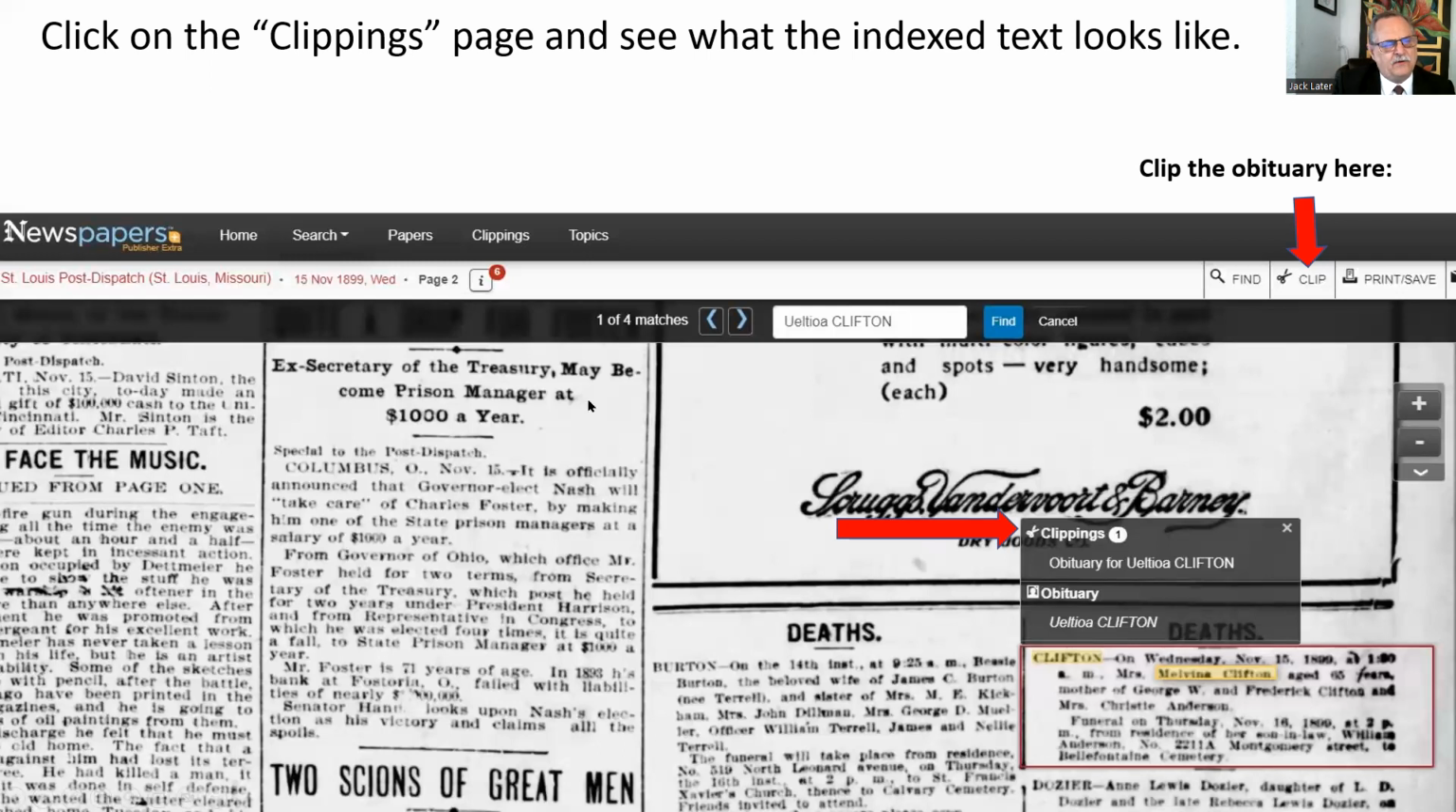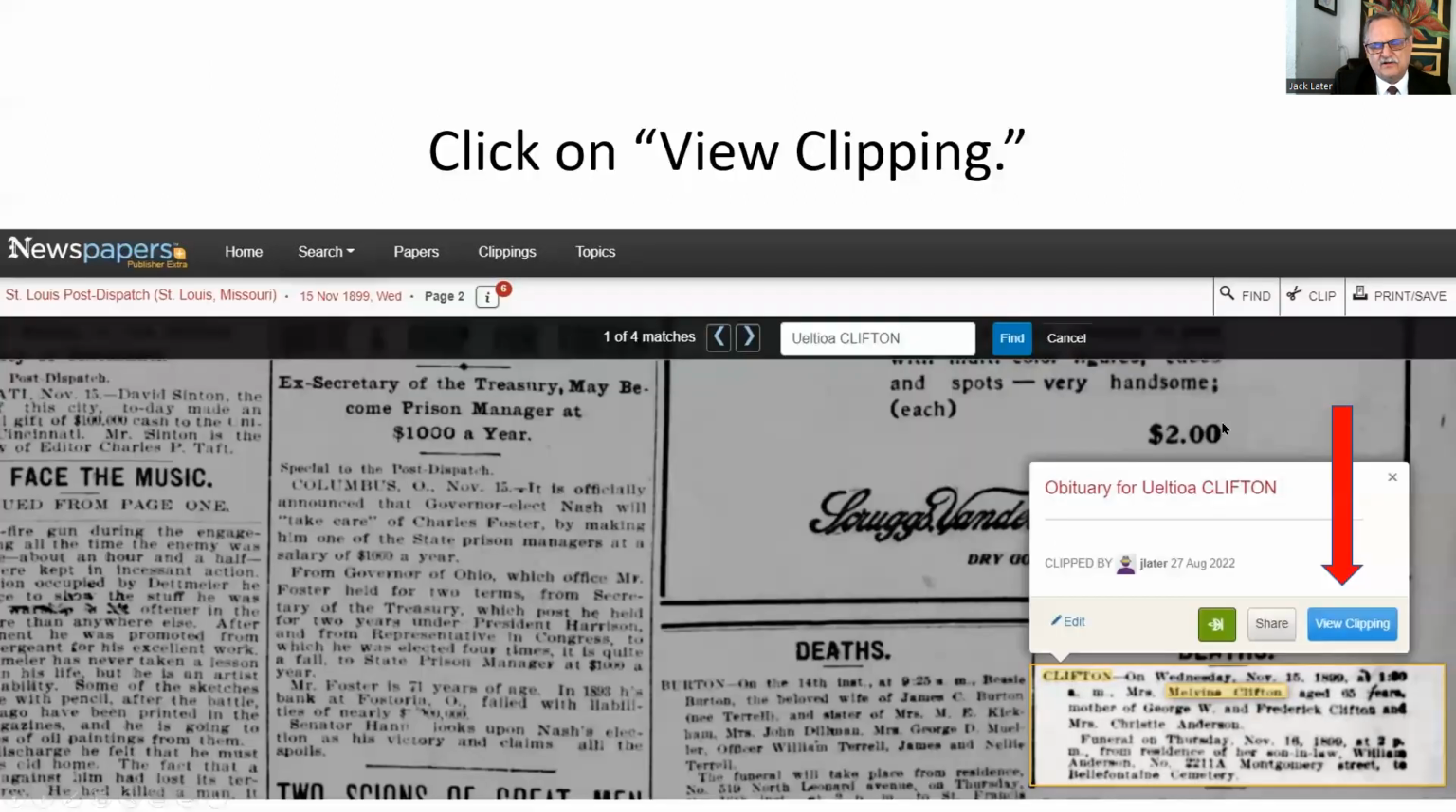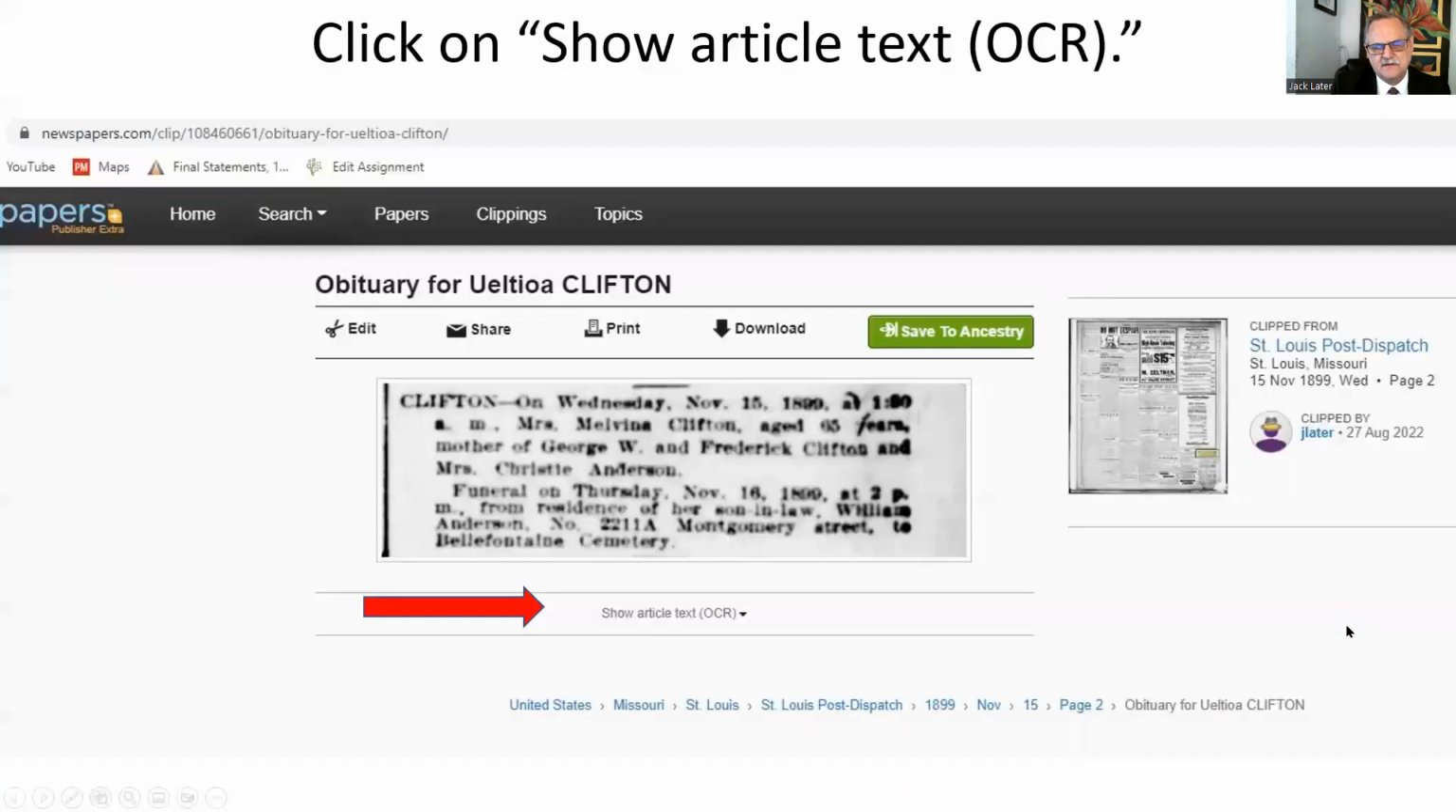Now, what we need to do is click on the clippings page and see what the index text looks like, to see if the problem is there. So what you do is you click on the clipping right here at the top right, and that allows you to put a box around the article or the obituary. And then you click on clippings right here, and I'm going to do that clip right here. Then you're going to view clippings right here. Click on it, view clippings.